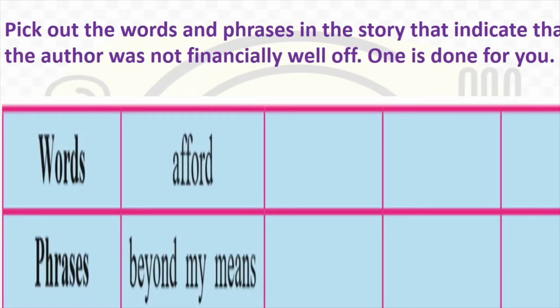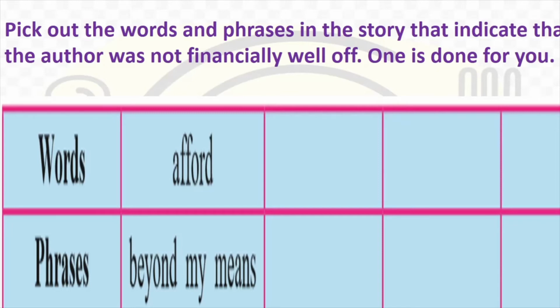Let's move on and look at the next one. Pick out the words and phrases in the story that indicate that the author was not financially well off. One is done for you. There are certain exercises which I have left out deliberately, children. For example, the third one, who said these words or sentences. These are very simple exercises. You can pick it up from the textbook. You read the textbook once or twice, you will be able to figure out these answers.